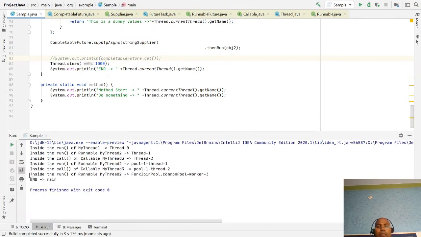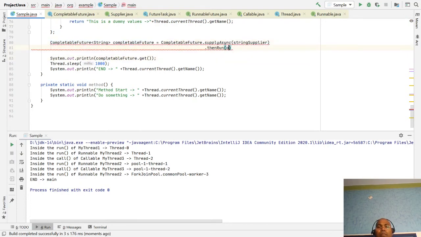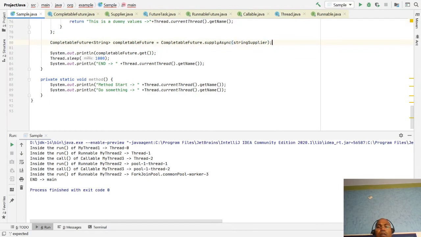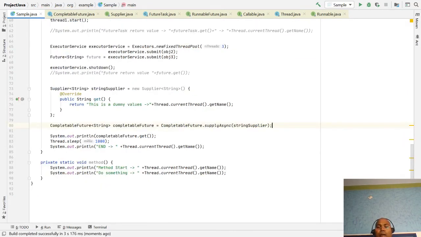So there are multiple chainings in which we can pass values. These are the different mechanisms.